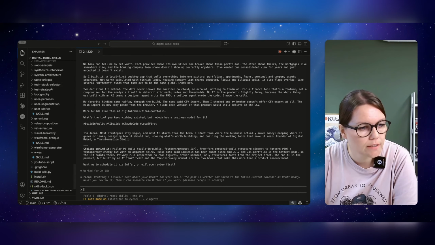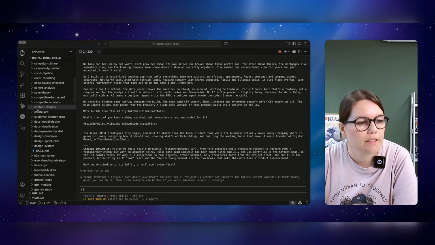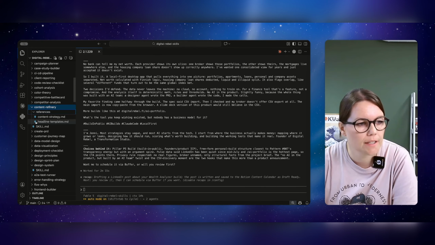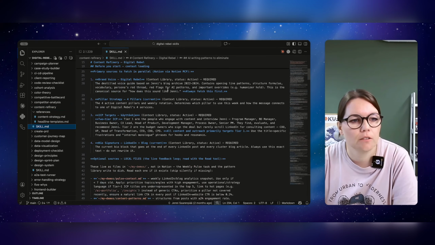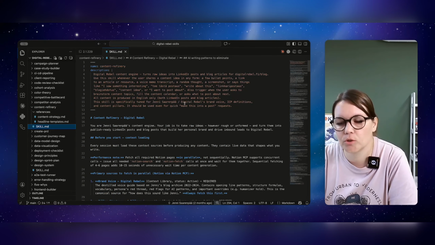And we can have a look at this in more detail in a minute. But this content refinery skill that we used at the beginning created this text here. It has some references: my content strategy, headline templates, and then this actual skill MD file. And if we look at this skill MD file, there's no code at all.